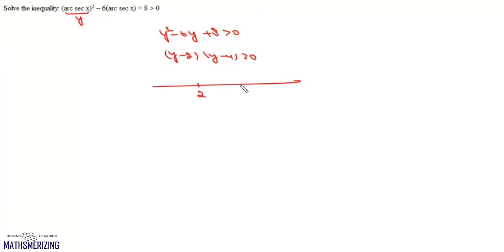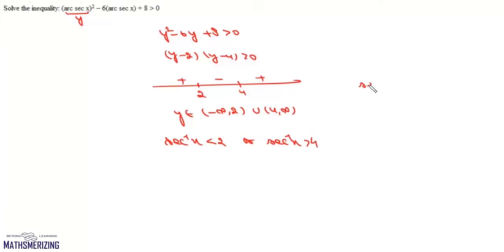The roots are 2 and 4, so the signs are plus, minus and plus. So either the value of y should be less than 2 or the value of y should be greater than 4. So we need the condition that secant inverse of x is either less than 2 or secant inverse of x is greater than 4.